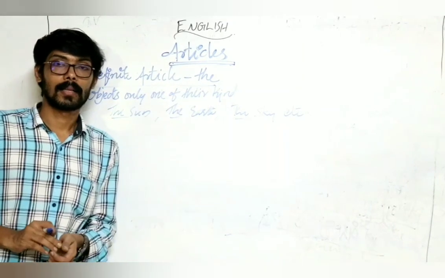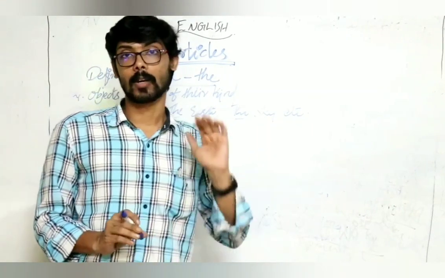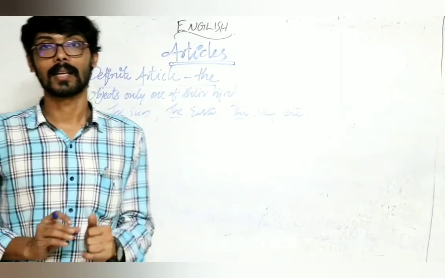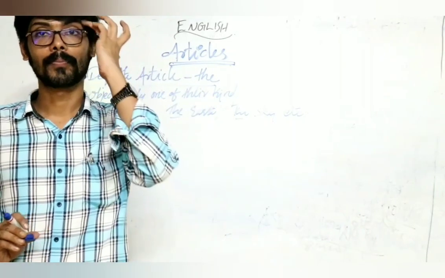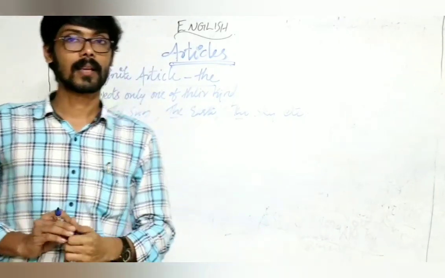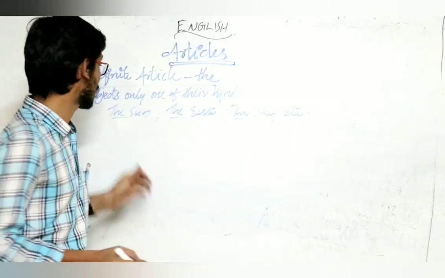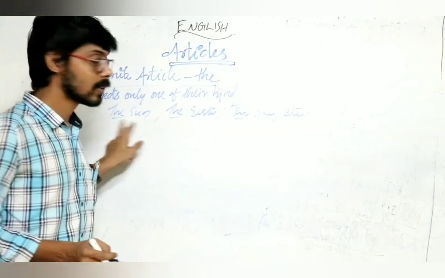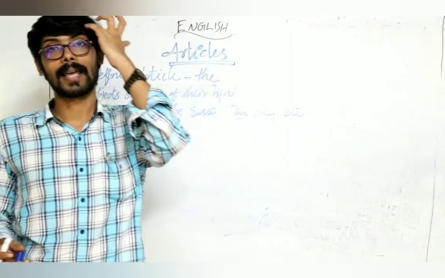Objects that are only one of their kind, that are known to exist in the universe, we use the article the. So before objects, only one of their kind known to exist in the universe. For example, the sun, the earth, the sky, the moon, all these are examples.